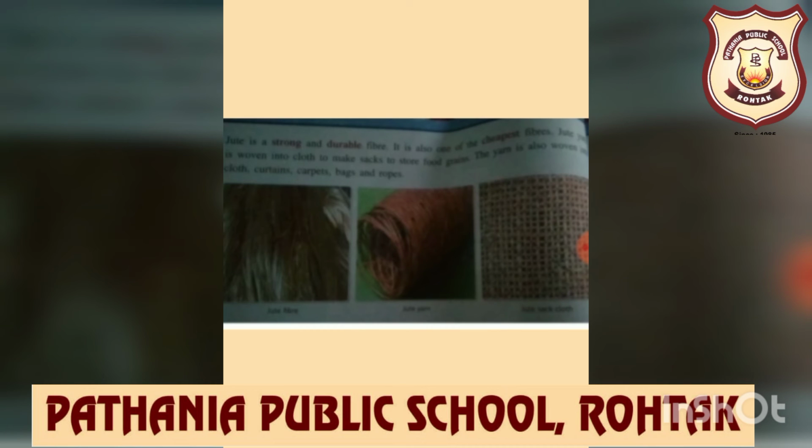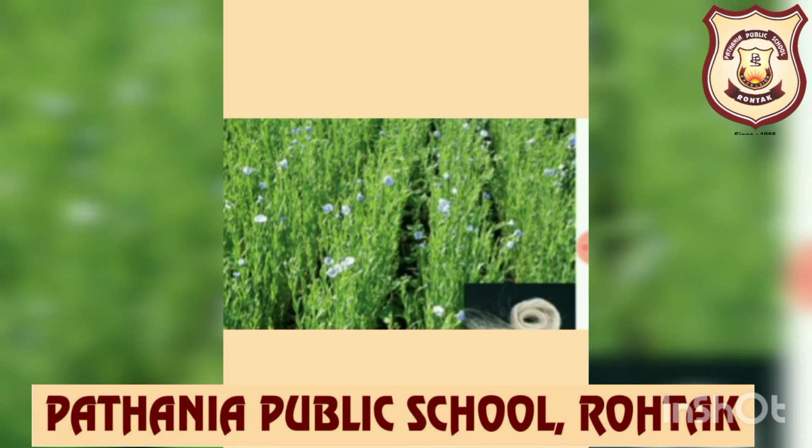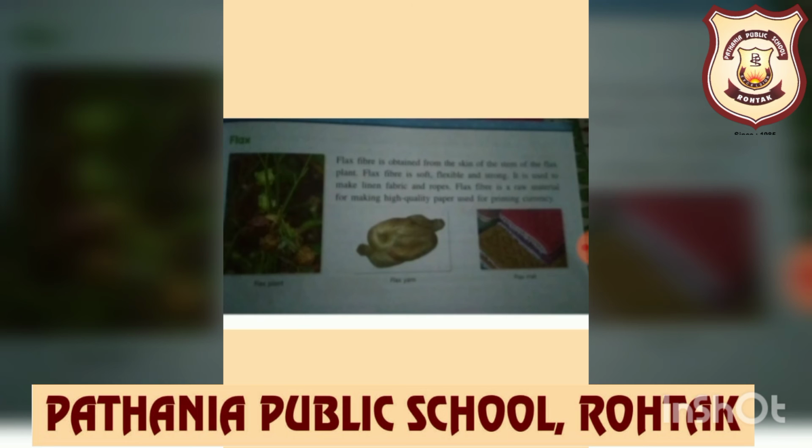Next is flax. Flax is another fiber which is obtained from the skin of the stem of the flax plant. Flax is very soft, flexible and strong. So it is used to make linen fabrics and ropes. Flax fiber is a raw material for making high quality paper used for printing currency. Flax is very soft. That is why linen fabric is made from the flax fiber.